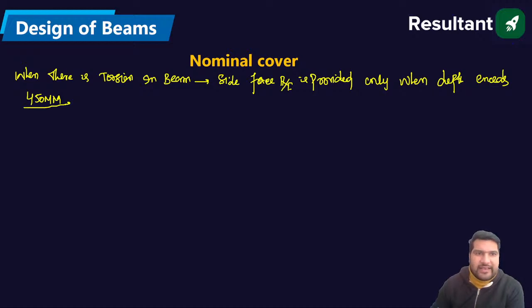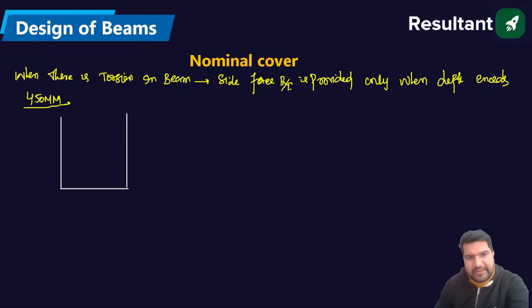So let us take the case of the nominal cover. Let us suppose I have the beam. This is the beam. I am providing tension reinforcement in the beam. Please like the section also.